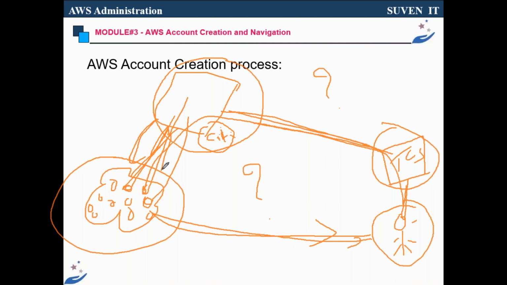I hope everyone understands why you need an AWS account. Everything we are managing, whatever is there, we are managing from AWS only. That means your company may use the AWS servers, your company may use the AWS database, any of the services. That is the purpose of an AWS account. Now you got it, right? Why we need an AWS account, and who is giving you the AWS account in the company?